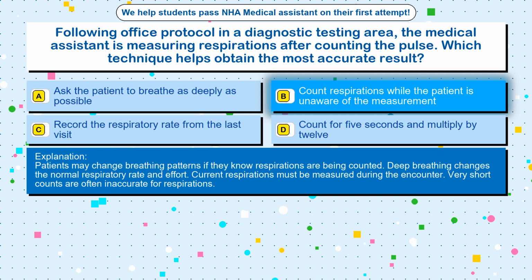Patients may change breathing patterns if they know respirations are being counted. Deep breathing changes the normal respiratory rate and effort. Current respirations must be measured during the encounter. Very short counts are often inaccurate for respirations.